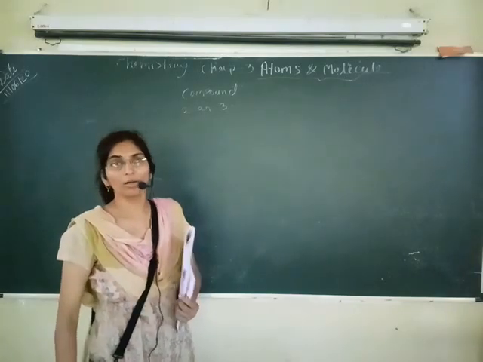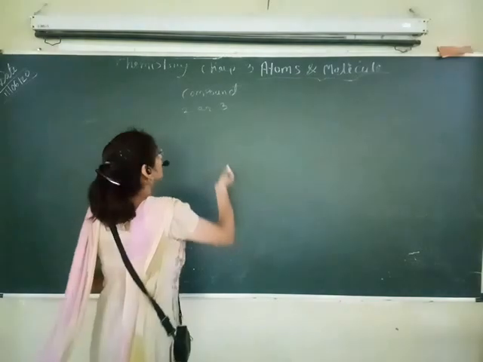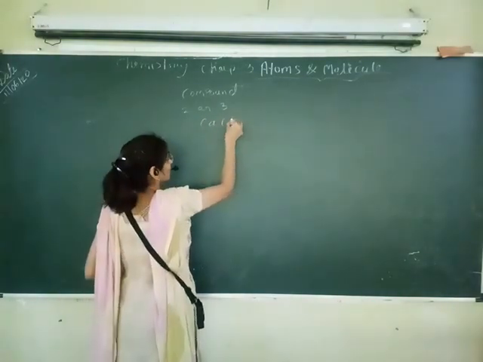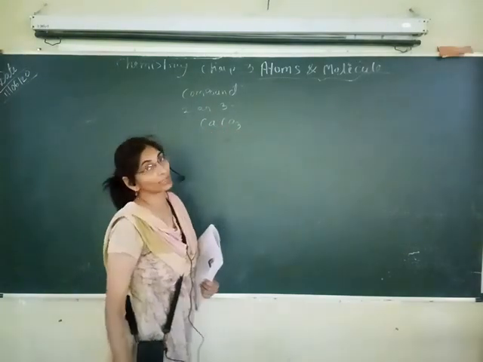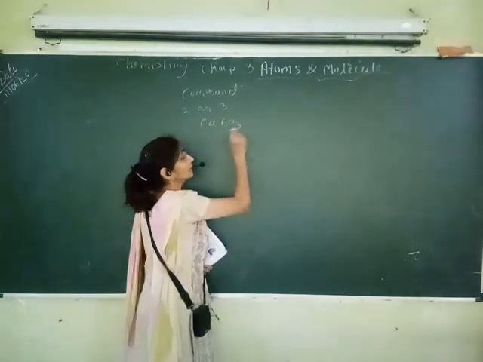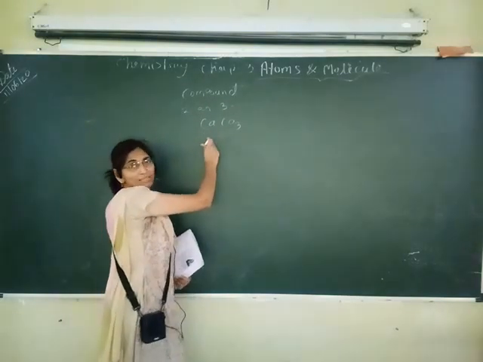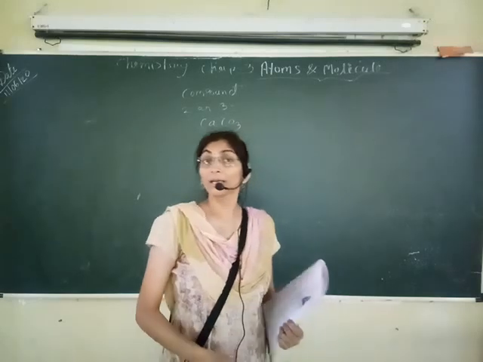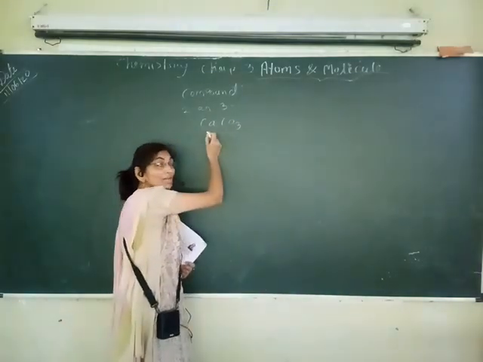Example, calcium carbonate. Here calcium, carbon and oxygen are combined. Different atoms are combined to form the calcium carbonate compound. But how are they combined? कैसे combine हुए हैं? ये combine हुए हैं by the chemical reaction. By the chemical reaction it is combined.